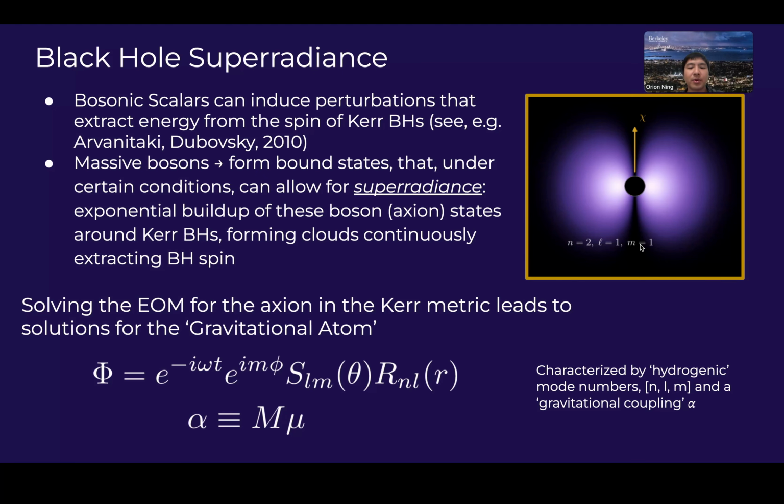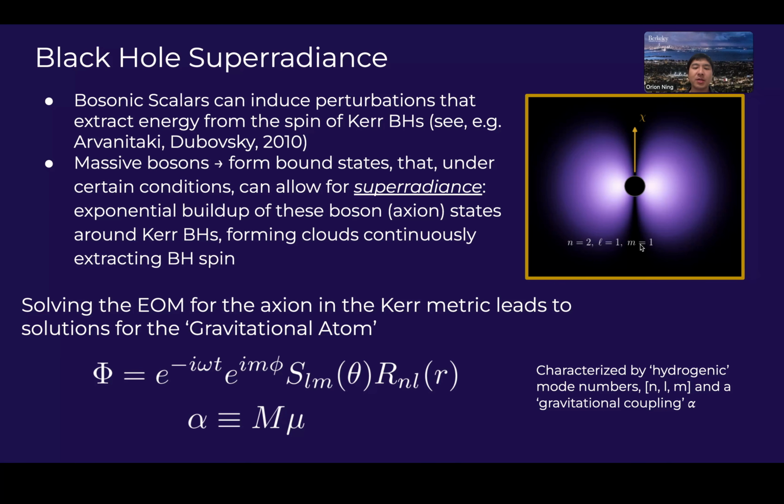The process of superradiance essentially describes that massive bosonic scalars can build around a spinning Kerr black hole and induce perturbations which then extract the spin of that black hole. These massive bosons form bound states that, under certain conditions, can exponentially build up into clouds that continuously extract the black hole spin and mass. This process is called superradiance.